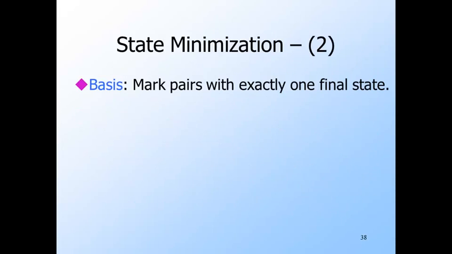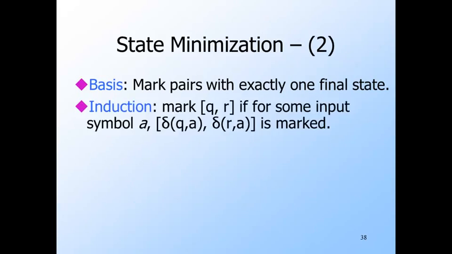Okay, we're now going to talk about how we find the distinguishable states. The basis is pairs that are distinguishable by the empty string. These are the pairs that have one final and one non-final state. For the inductive step, we can mark a pair QR if these states go at some input A to distinguishable